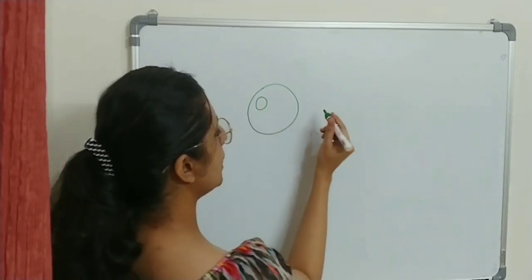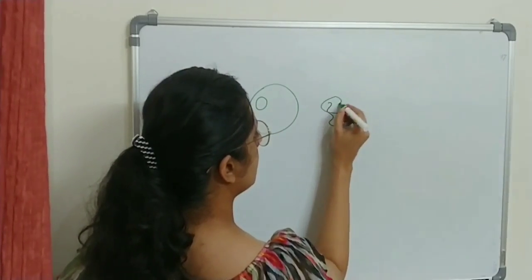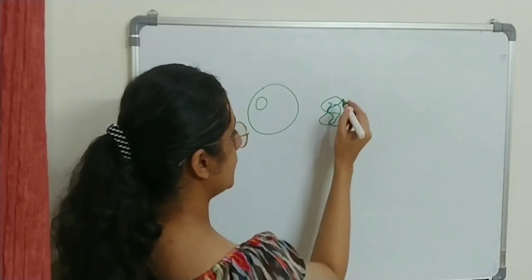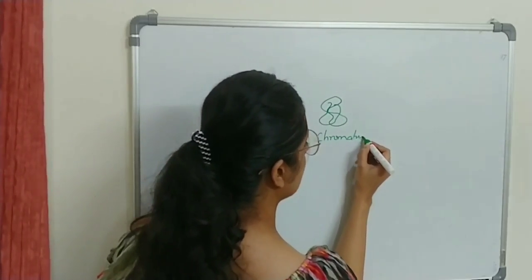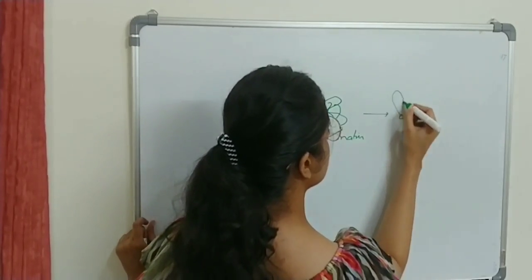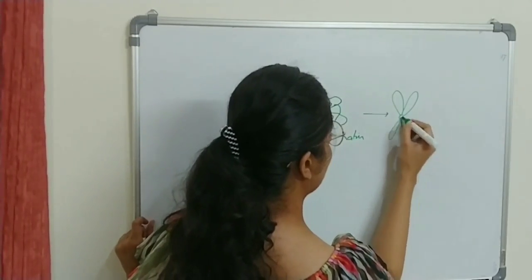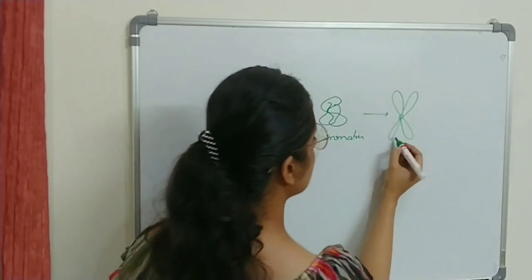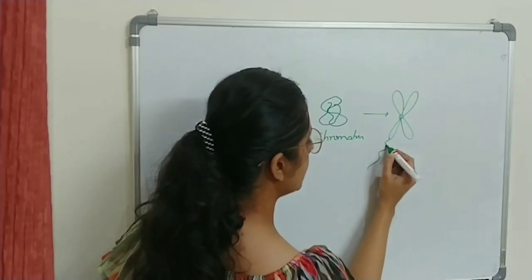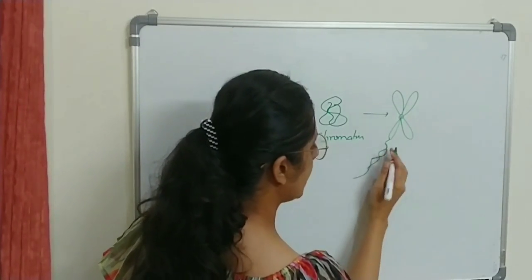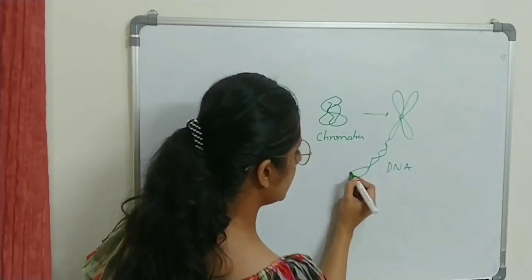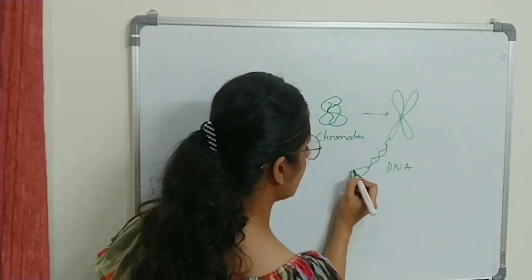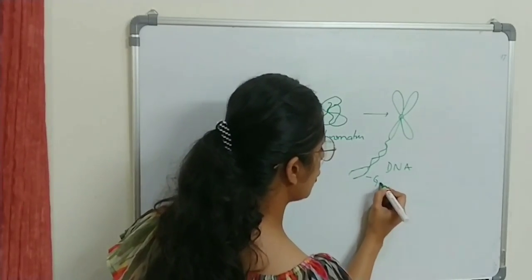If you look at the nucleus, it has the DNA material entangled in the form of chromatin, which, when undergoing cell division, will get organized into the form of chromosomes attached by a centromere. If you zoom into the structure, you will see that this chromosome has a double helical structure of DNA. If we look at the DNA, we will see many segments of DNA which consist of genes.